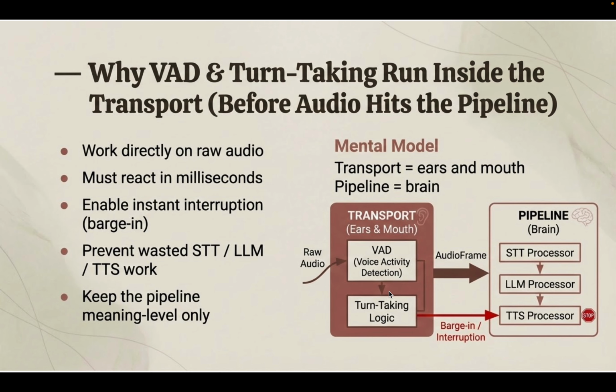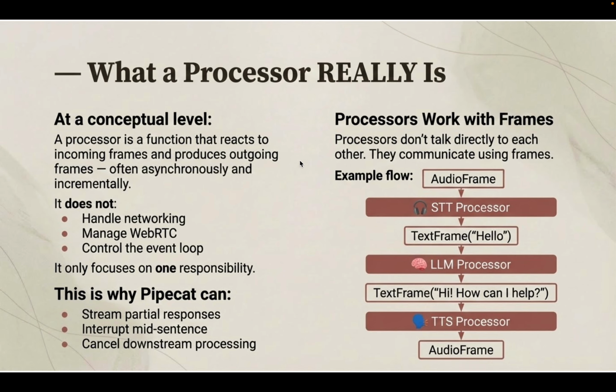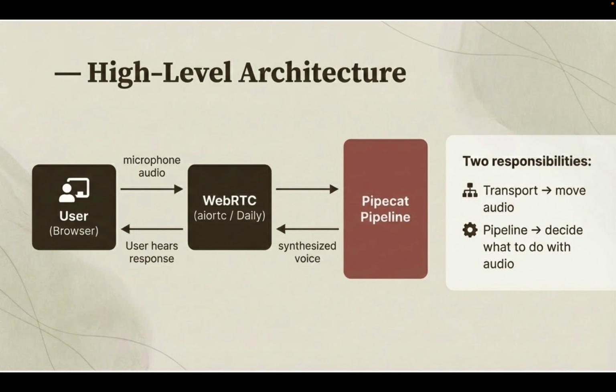Now coming to the transport, if you remember from the previous slide, VAD and the turn analyzer are part of the transport, not the pipecat pipeline. We have this pipecat pipeline over here, and then aiortc, the transport which moves the audio.